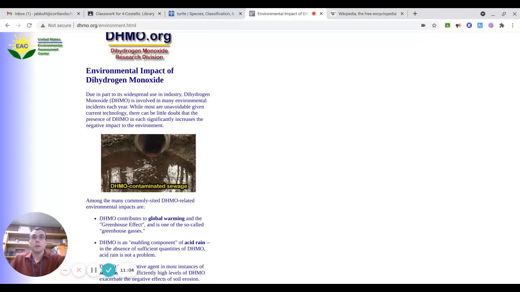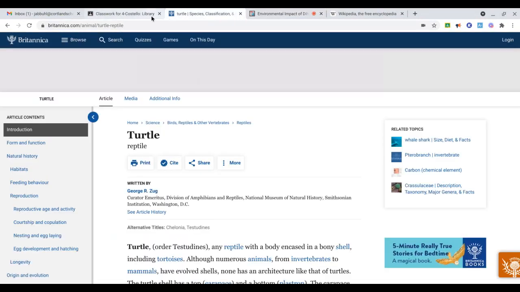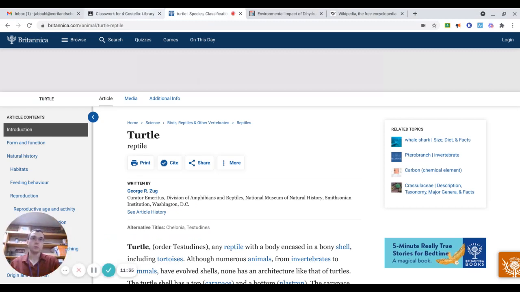So again, this is why we want to use multiple sources, because sometimes what you find in one source might be a little different in another, or might have some information that wasn't there in another resource. So checking your information in other sources is definitely a tool that we can use to help make sure that we're getting the right information. All right, so anyway, there are lots of different websites that you can search out there. Remember that Google is just a search engine. It's not going to give you the information. It's going to take you to the sites that have the information.